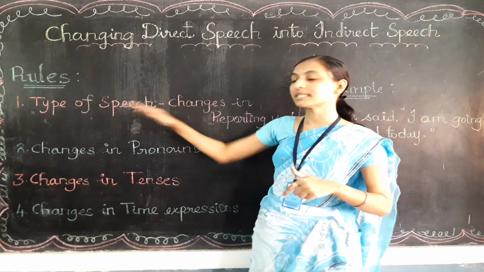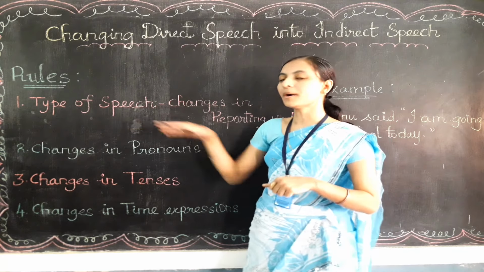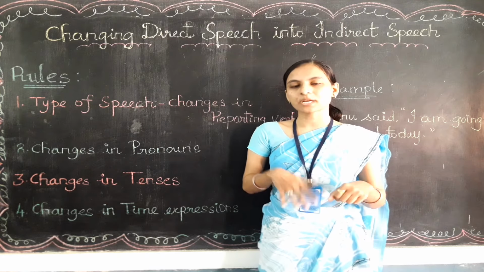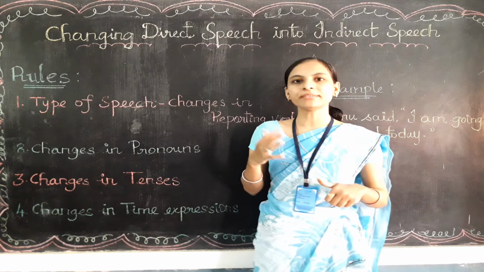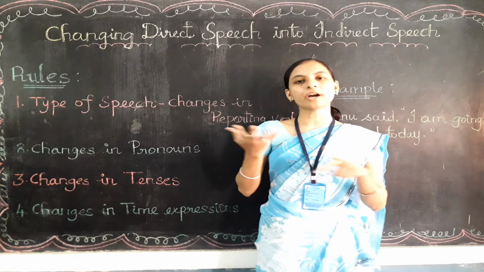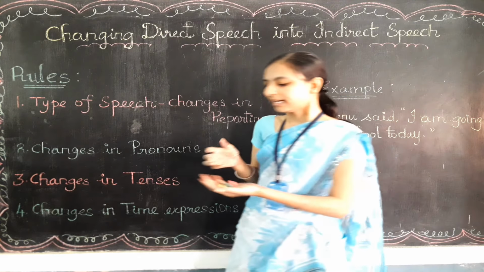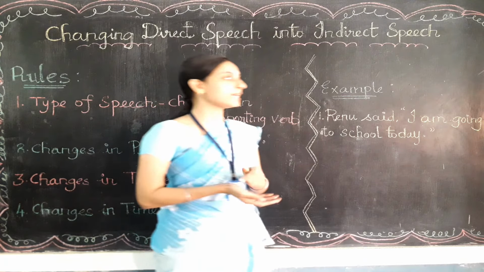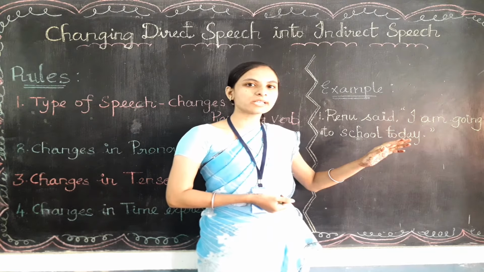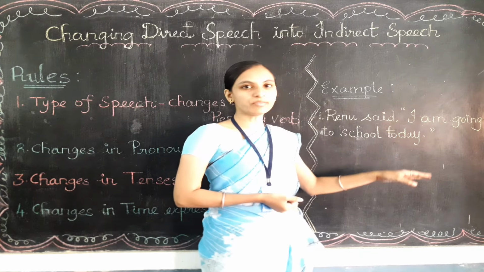The first rule is you need to check the type of speech. You need to check the types of speech only. We have already learned how direct speech looks and how indirect speech looks. In direct speech, look at the example here. This quotation mark is also called what? Very good, inverted commas.